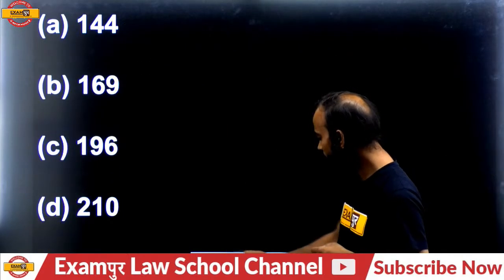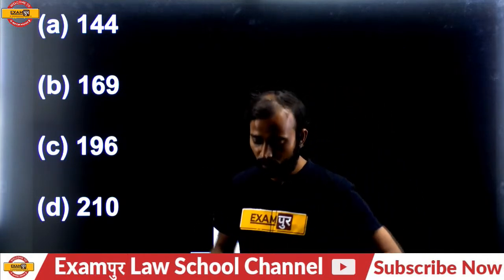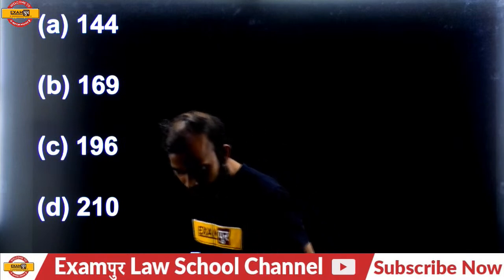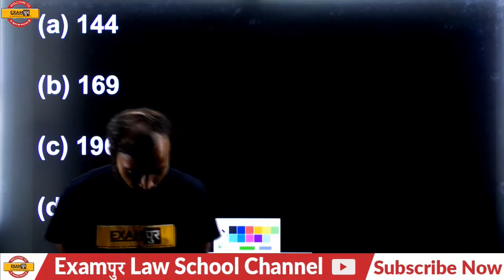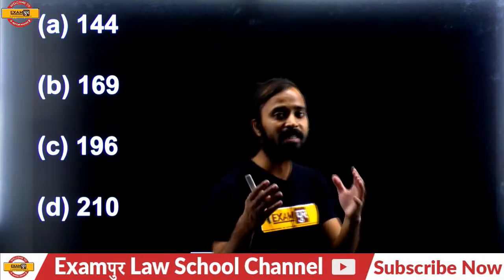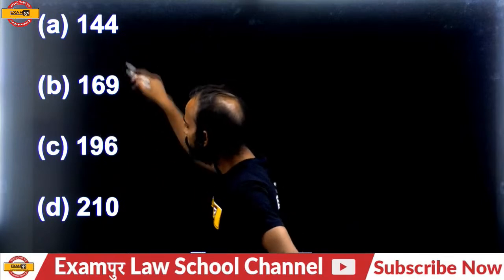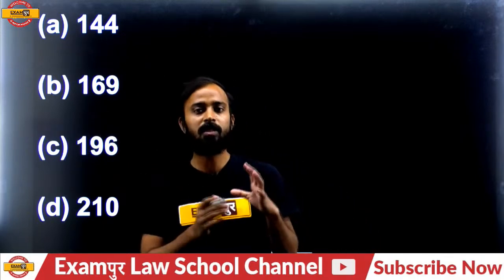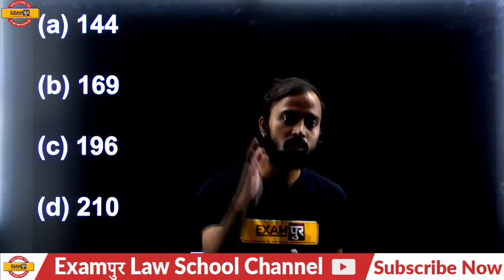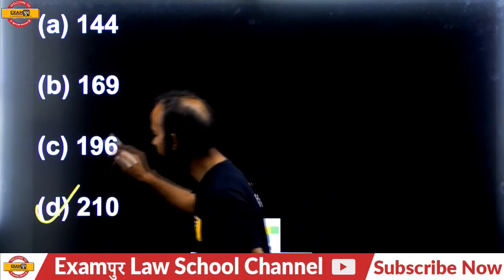What will be the answer related to the question? Please find out what will be the answer. 144, 169, 196 and 210. According to the given numbers, 210 is different from the other three because all these numbers are perfect squares. Is that clear? So the answer will be 210. It's a simple one.